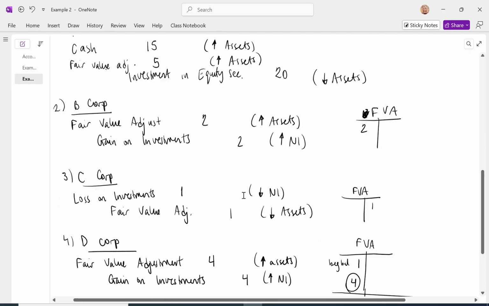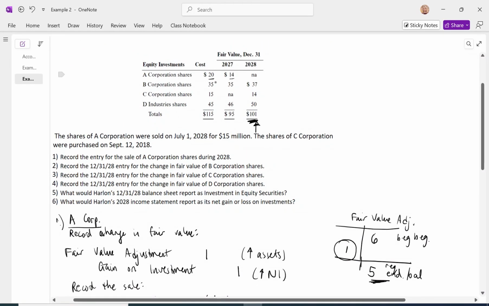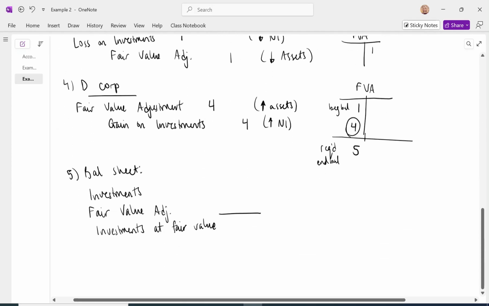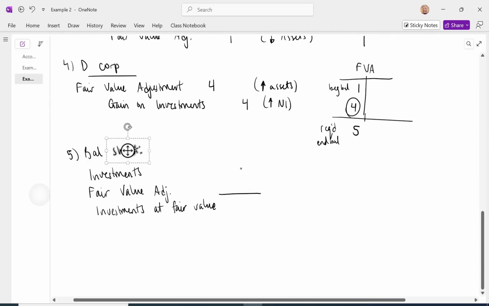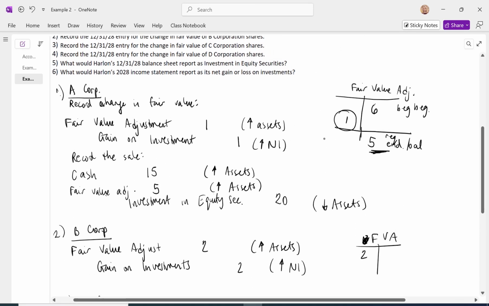Okay, so what is the balance in our investments account? We sold the A Corp, so we don't have those. Let's add up the cost of the B Corp, C Corp, and D Corp, 35, 15 plus 45. And the investments are valued at 95 million. And what's the total amount in all of our fair value adjustment accounts?